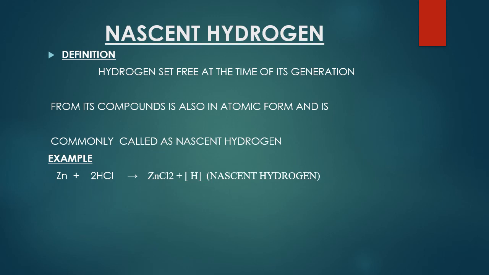You can see the example of it. When zinc is going to be reacted with hydrochloric acid, the product is zinc chloride along with nascent hydrogen. You can see nascent hydrogen in the square bracket. This is again in the atomic form and it's quite reactive.